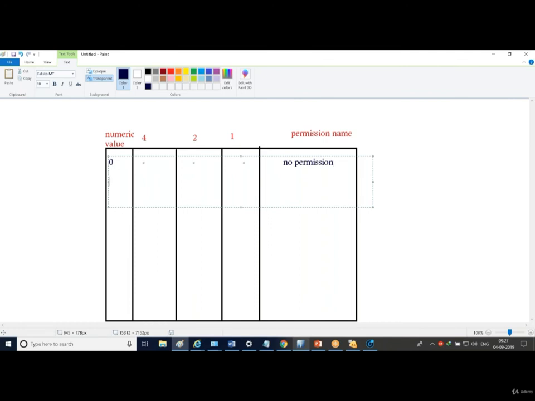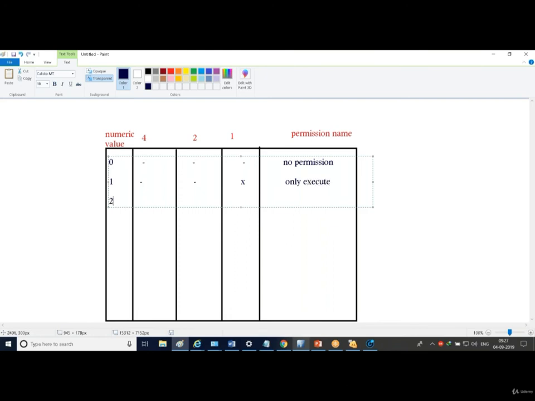What about 1? If the summation or addition or total is 1, definitely that file is not read. Means if you put 4, 4 is not equal to 1, right? Definitely at that moment 2 will be 0, means 2 will not be taken, and definitely execute was there. So if a file is only executable, the value should be 1. So it is only execute.